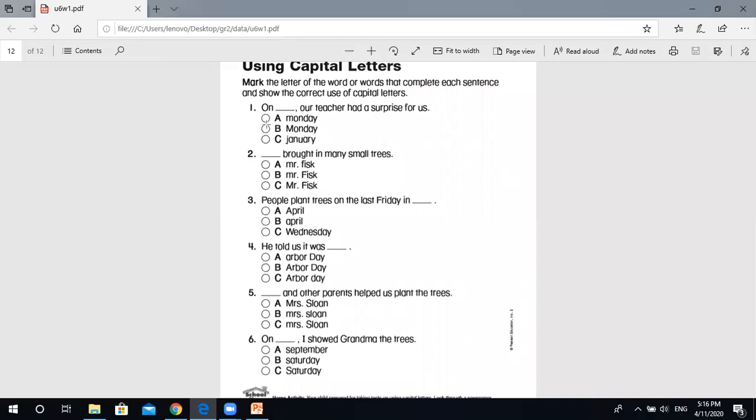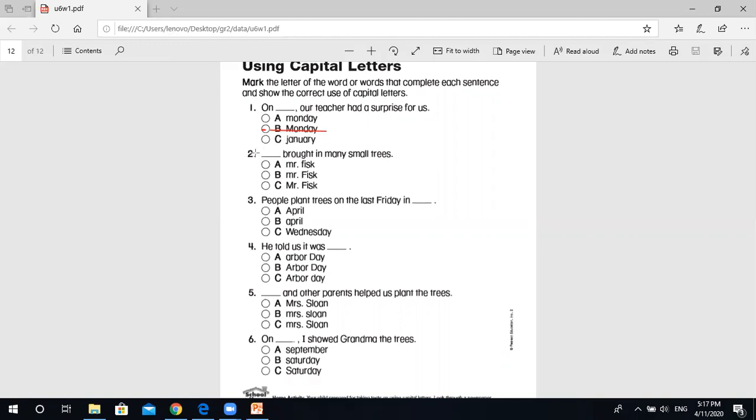Here, Monday with a small letter, and here, Monday with a capital letter. The second one is the correct one because it's beginning with a capital letter. On Monday, our teacher had a surprise for us. Here, the day of the week is beginning with a capital letter.